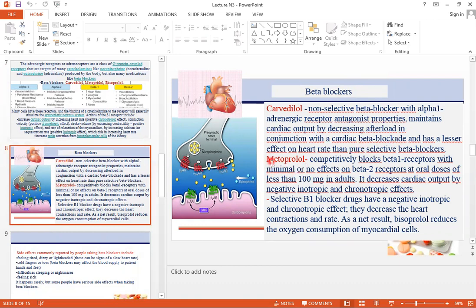Then we have metoprolol. It selectively blocks the beta 1 receptor with minimal effect on beta 2 receptors. It is given as an oral dose of less than 100 mg in adults. Metoprolol also decreases cardiac output by negative inotropic and chronotropic effects.